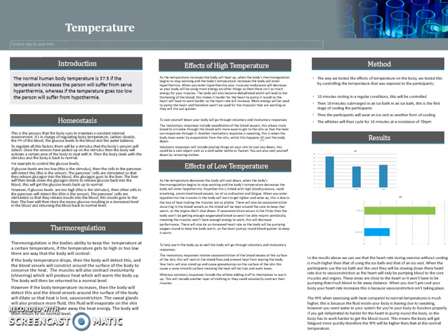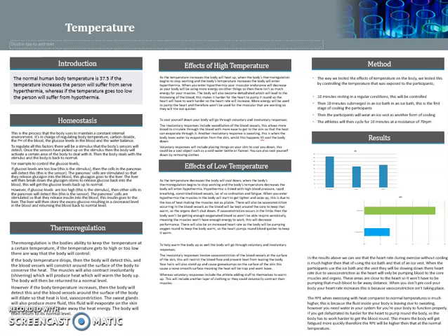However, if glucose levels are too high, so this will be the stimulus, then other cells in the pancreas will detect this, so this will be the sensor. The pancreas's cells are stimulated so that they release insulin into the blood. This insulin goes to the liver. The liver will then store the excess glucose, resulting in a decreased level in the blood. So this will return the glucose levels in the blood back to normal.